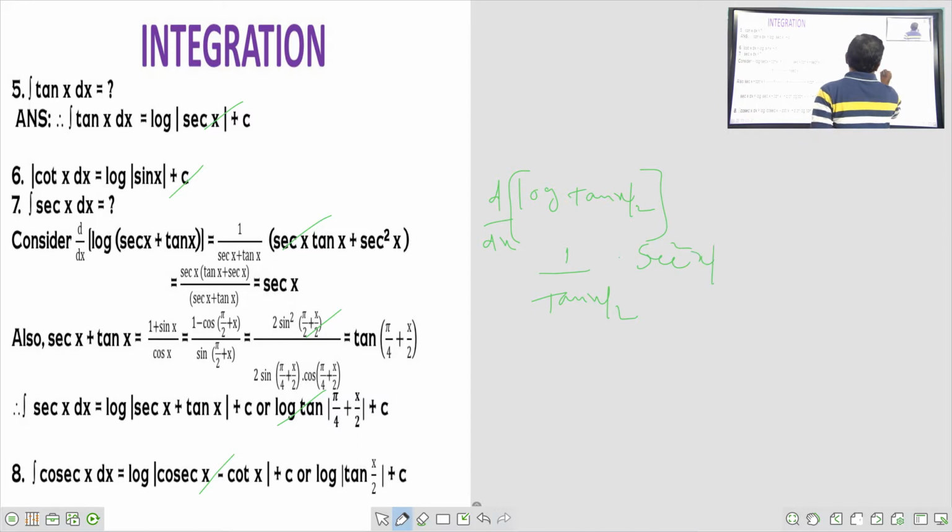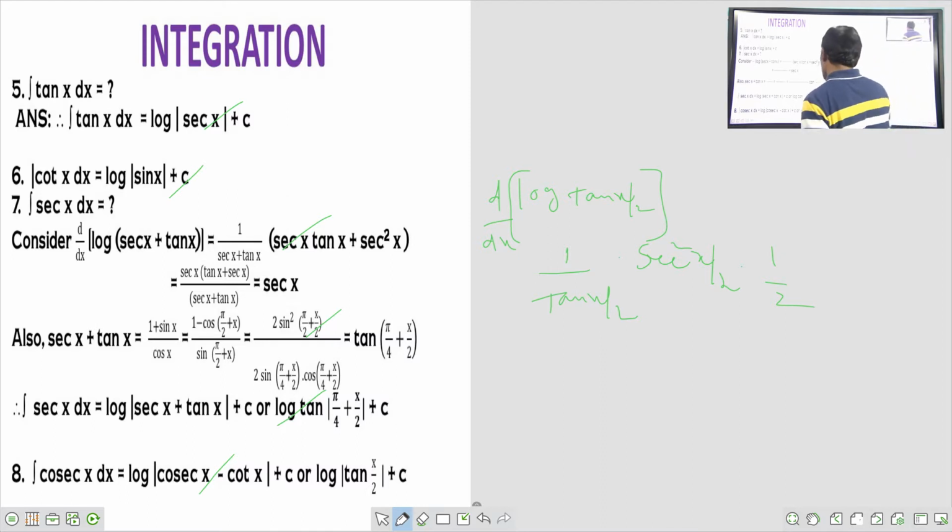Secant square x by 2. And the differentiation of x by 2 is half. So d by dx of log tan x by 2 is 1 by tan x by 2, times secant square x by 2, times half.